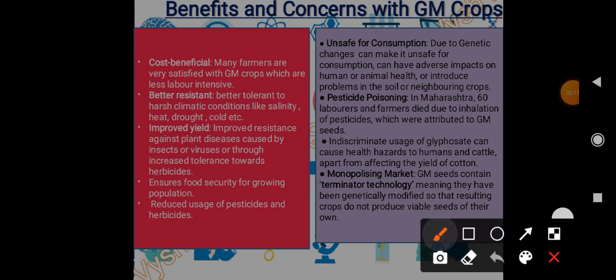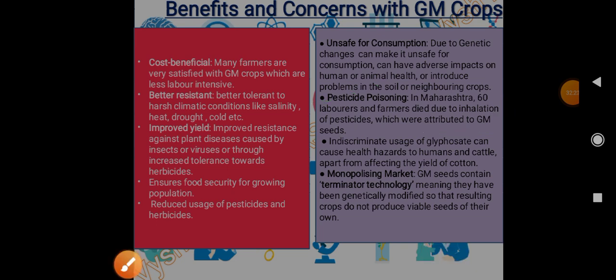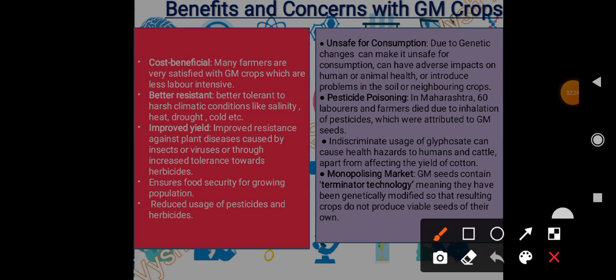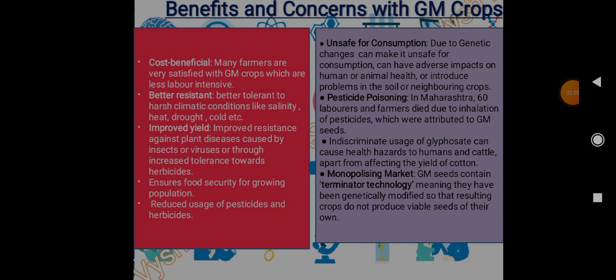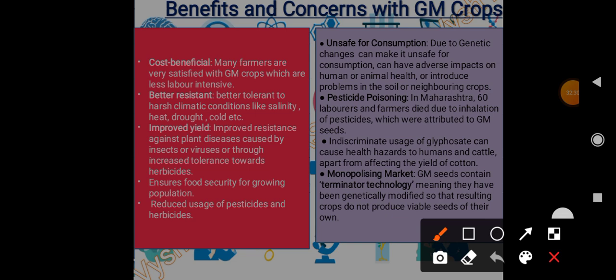Then there was a case of pesticide poisoning in Maharashtra. 60 laborers and farmers died due to the inhalation of pesticides which were attributed to the GM seeds. So indiscriminate use of glyphosate can cause health hazards to animals and cattle, apart from affecting the yield also, right? Apart from affecting the yield of cotton, it can be harmful or hazardous for the human and cattle, right?